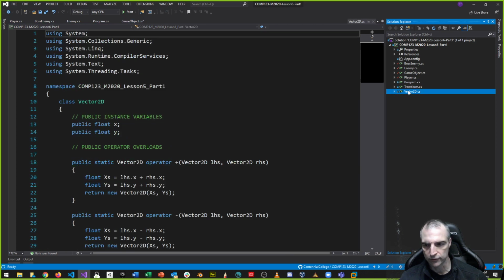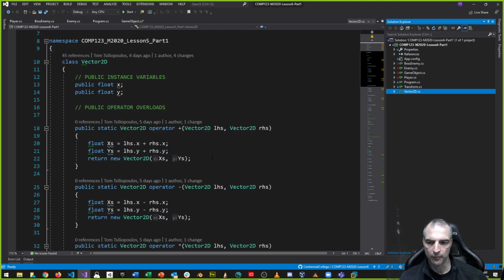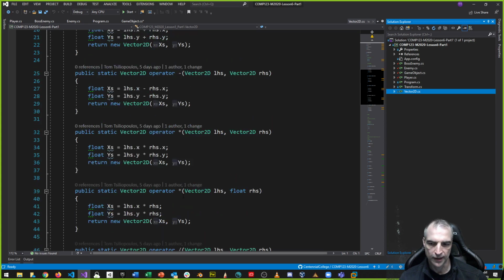What we're actually doing is making an overloaded operator, is what these are called. These are different kinds of overloads. Operator overloads are different than method overloads. However, we made an overloaded operator that has two different types of multipliers. I can multiply a vector by another vector. I can also multiply a vector by a scalar.